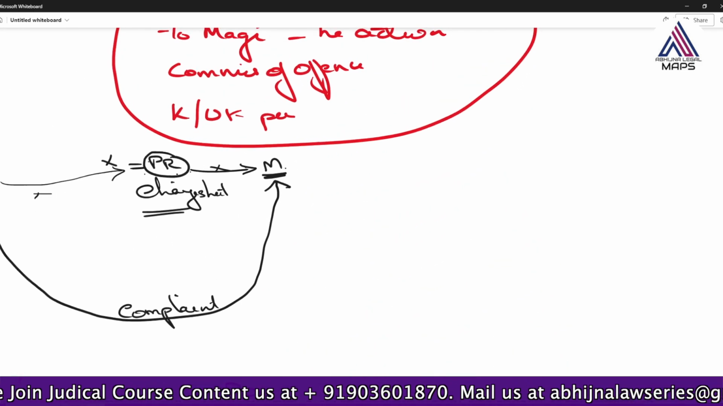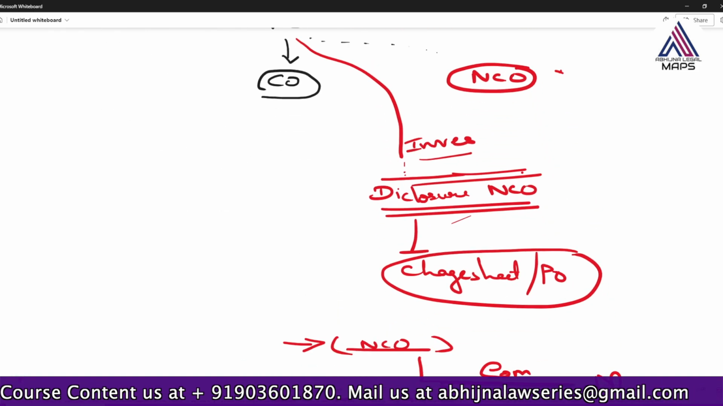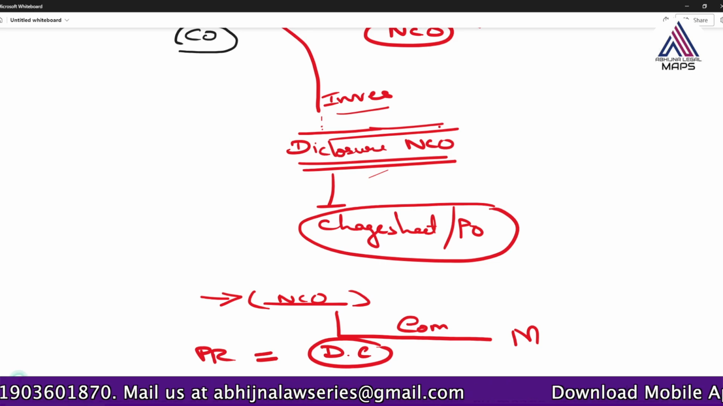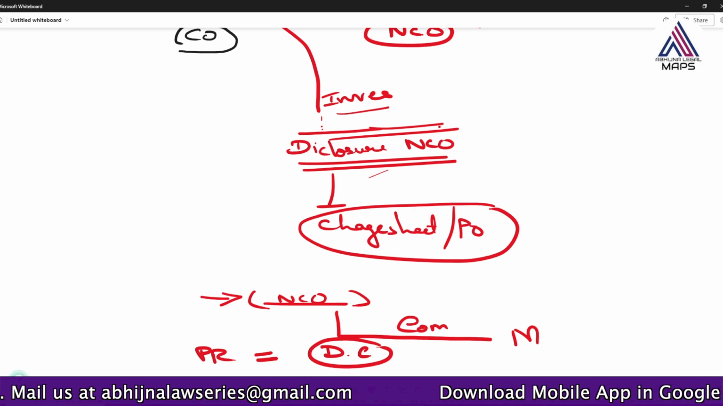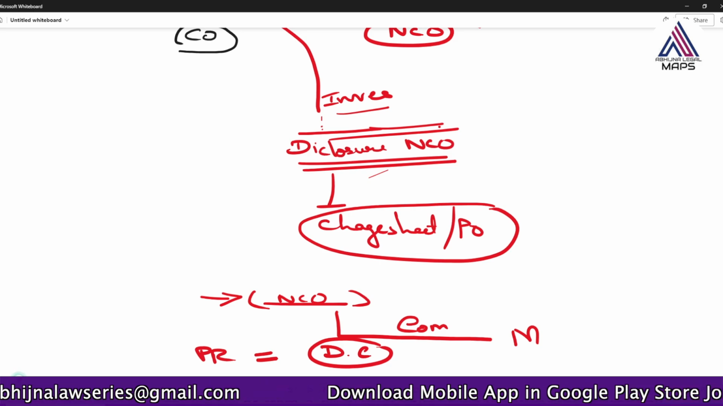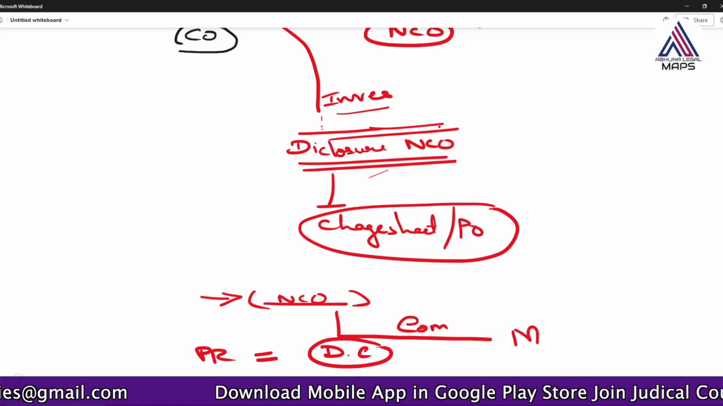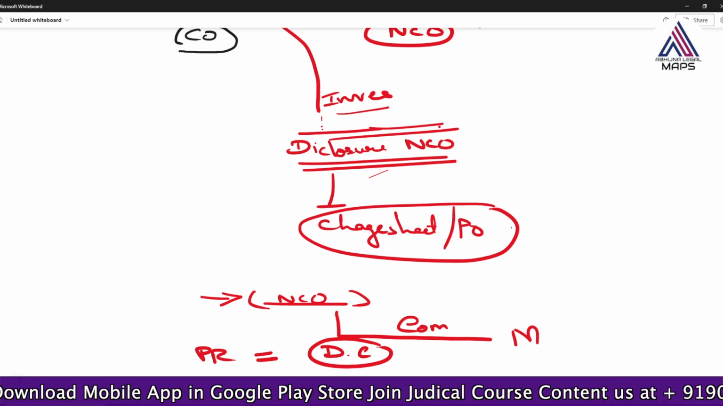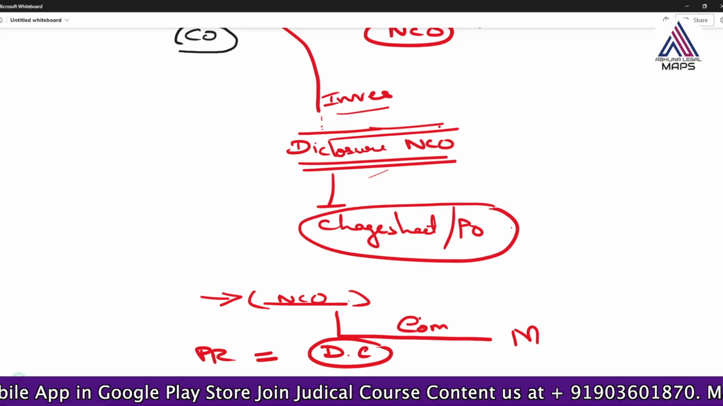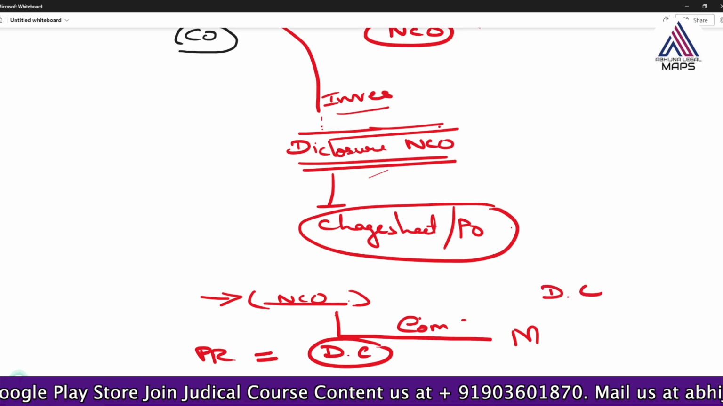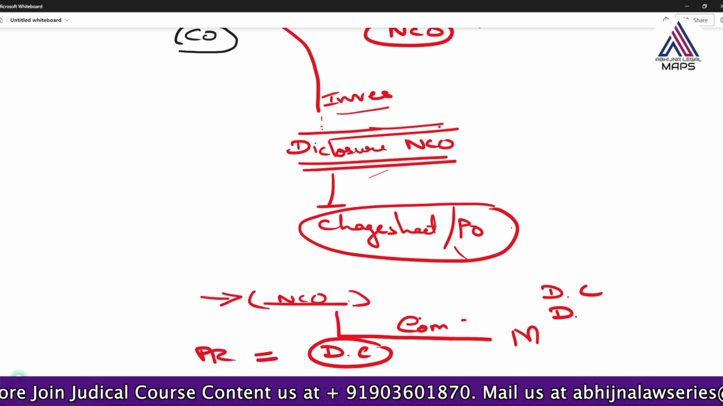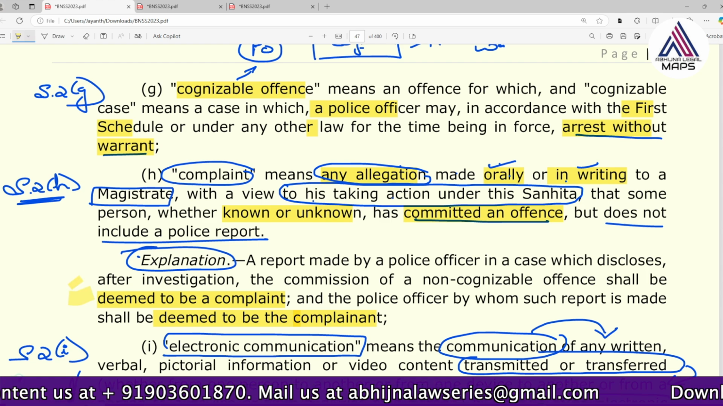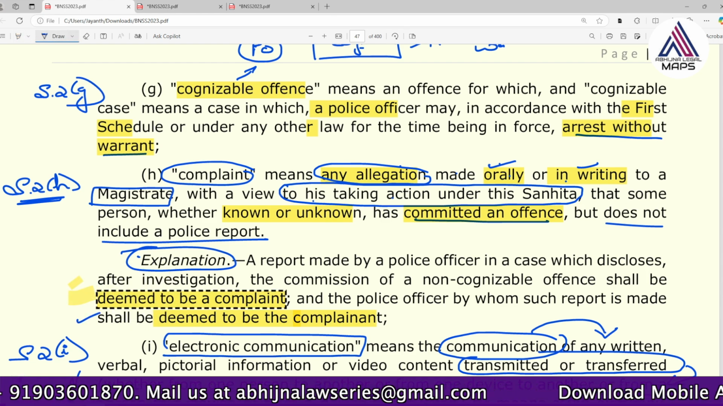But when the police officer has commenced the investigation and later it is disclosed that the accused has committed a non-cognizable offence, then naturally what has to be done? He has to take the permission. But initially he cannot take it, right? So he will submit the charge sheet. When he submits the charge sheet, his report is said to be the deemed complaint, and the police officer himself is said to be the deemed complainant. That is the important thing we have to learn.